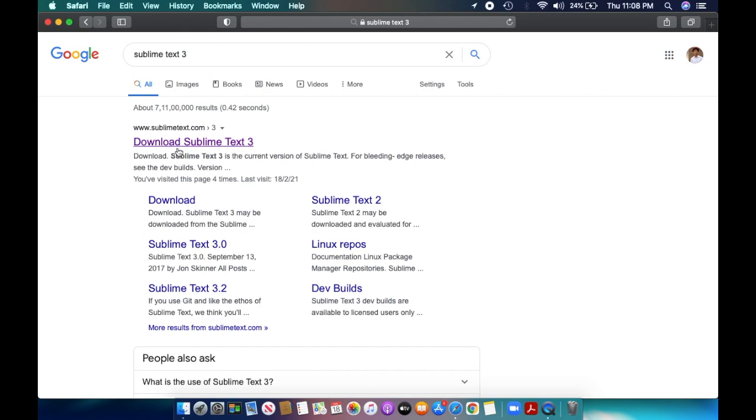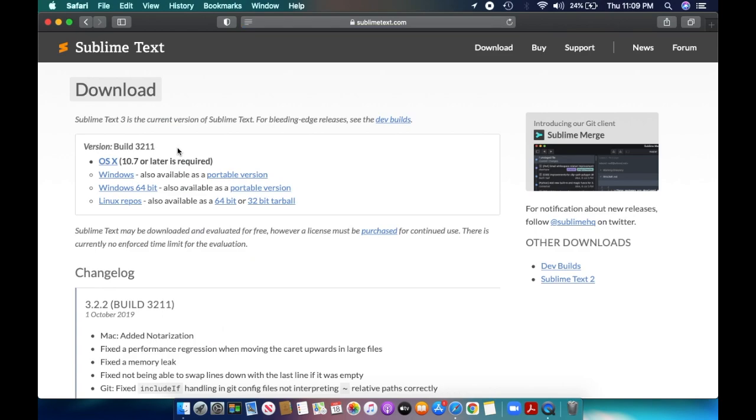Here we go. The very first link will take you to the download page of Sublime Text where you can download the package. For your information, I would like to let you know that Sublime Text is free. However, a license must be purchased for continued use. But still, if you feel like you don't need the license, then you can just ignore it.